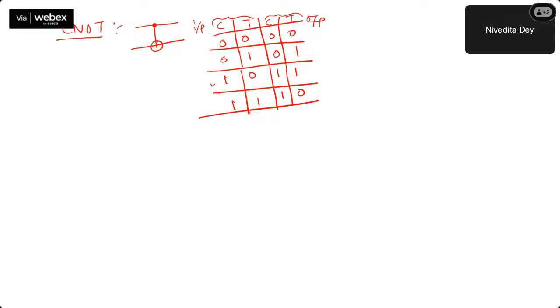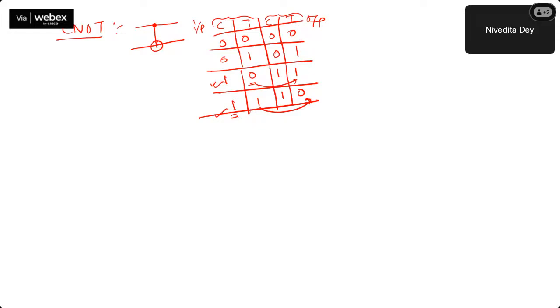If control is 1, then only you have to flip your target. T is target, C is control. Okay? That is the thing. And if there is a 0 in control, you don't have to do anything. That was the CNOT gate.